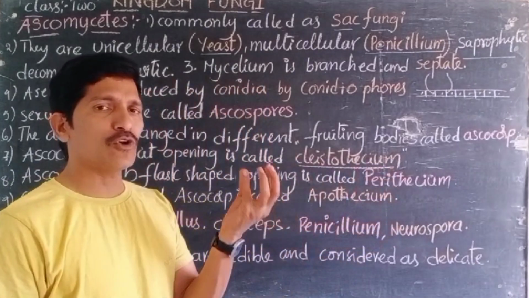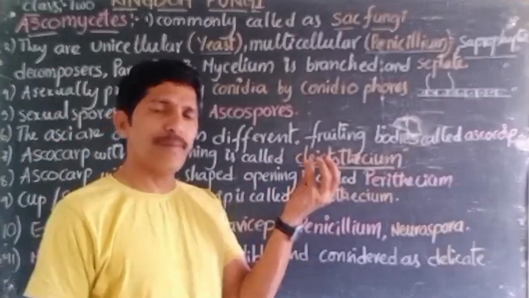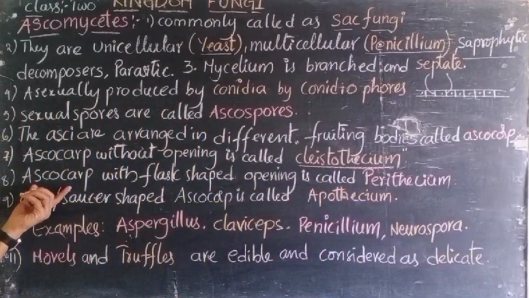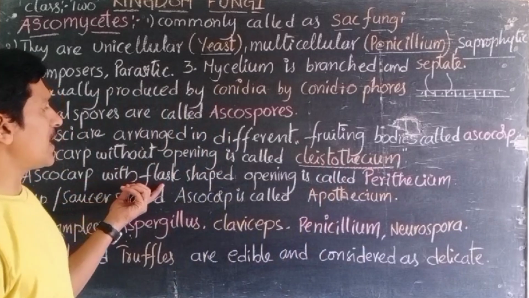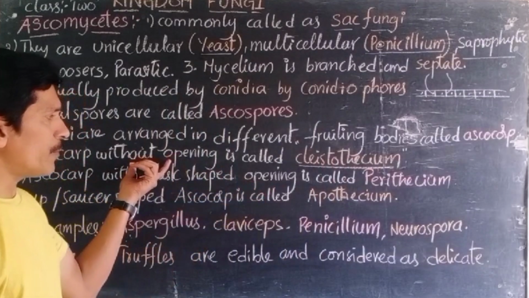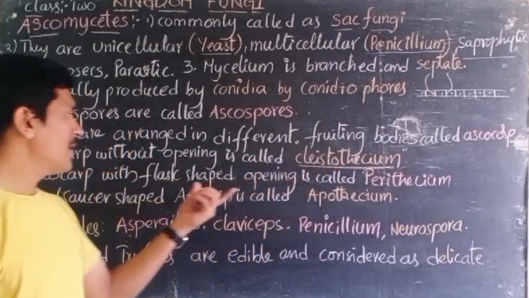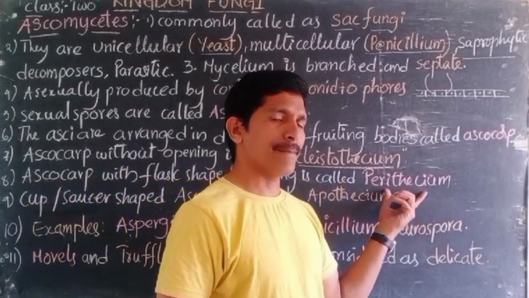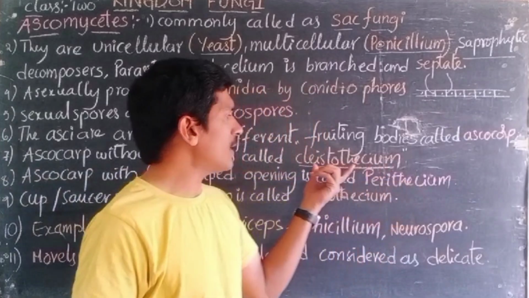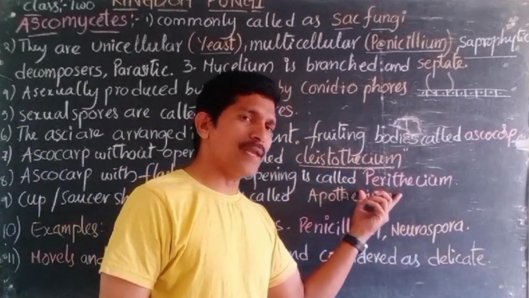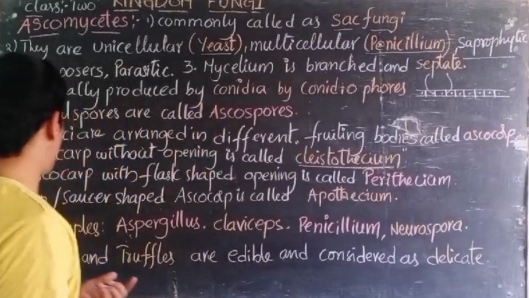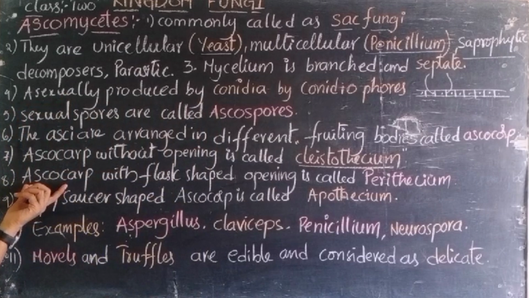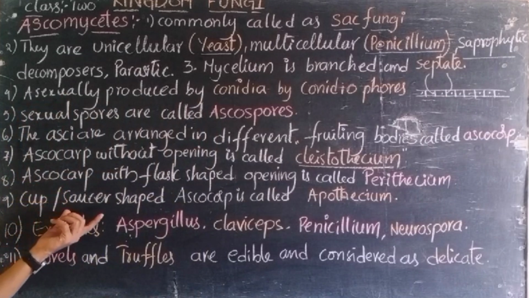With an opening on the apical part, flask-shaped, it is called perithecium. Without opening, cleistothecium. With opening, perithecium. Right.